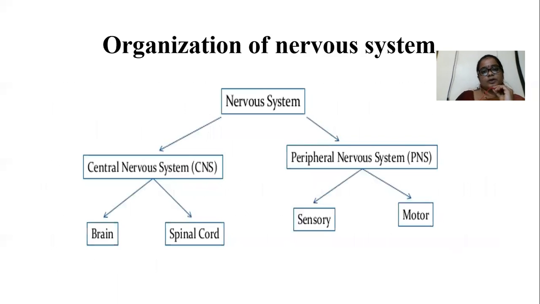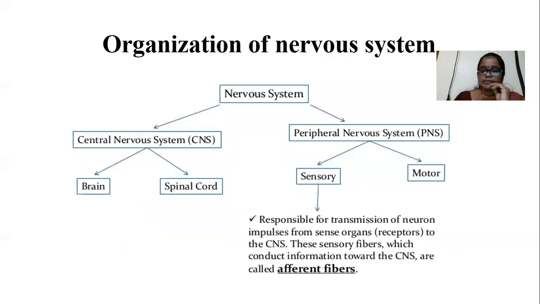Next one, organization of the nervous system. The nervous system is divided into two major divisions: the central nervous system and the peripheral nervous system. The central nervous system includes the brain and spinal cord, and the peripheral nervous system includes sensory neurons and motor neurons. Here the sensory neurons are mainly responsible for the transmission of nerve impulses from sense organs to the CNS.